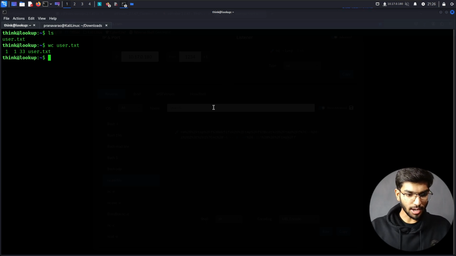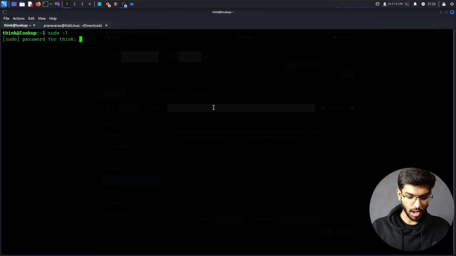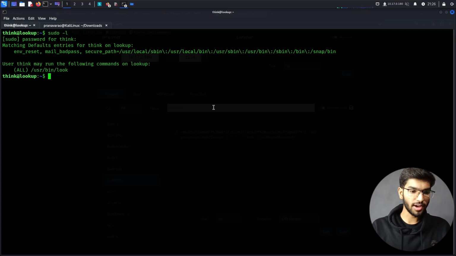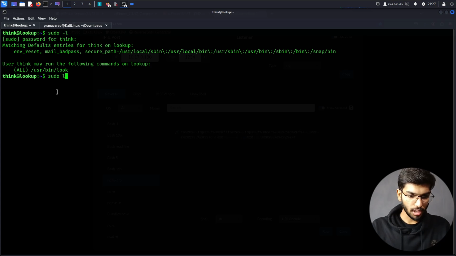Now the interesting thing that we need to do is become the root, right? So for the root, if I do sudo -l here, it's going to ask for the password. I specify that. It says that the command look has no password required for running with sudo. So good. How I can run this tool is sudo look, then double quotes and whatever file I want to look into.